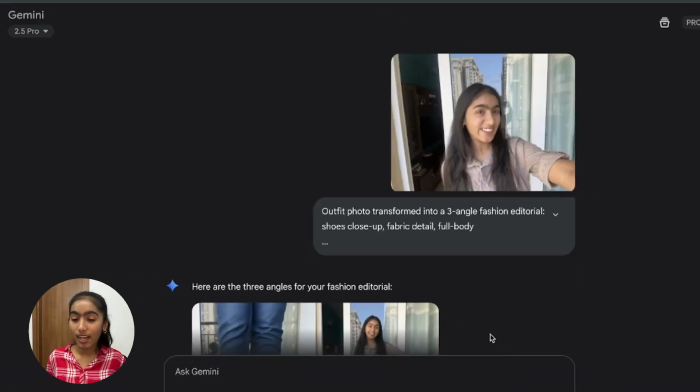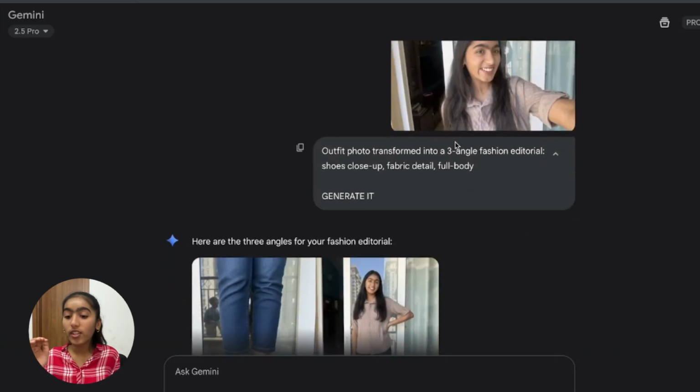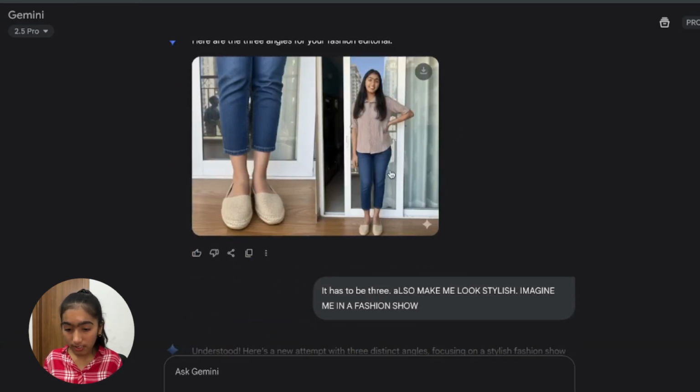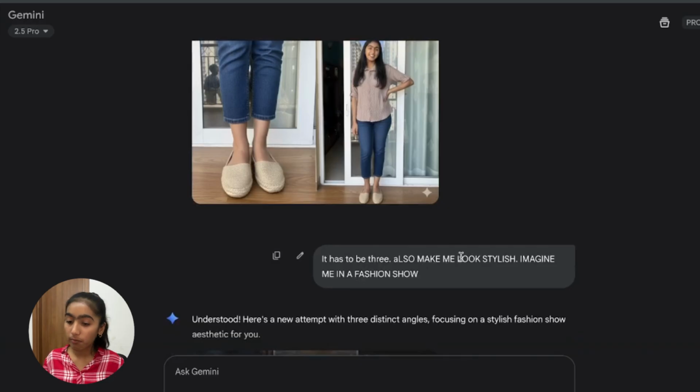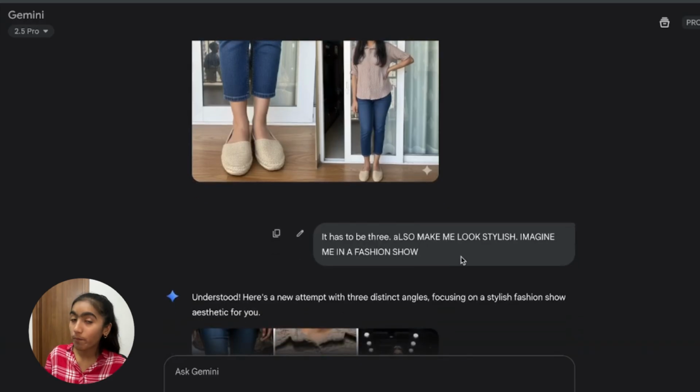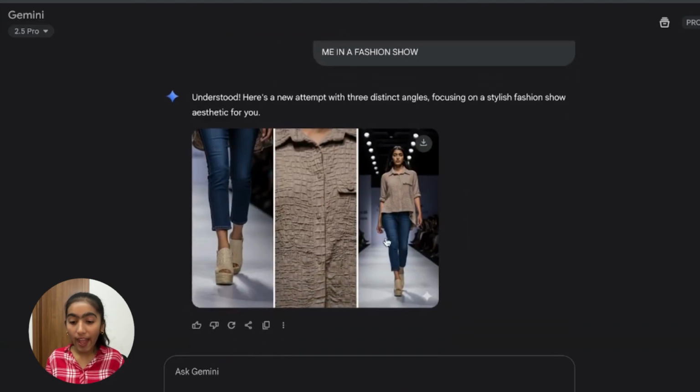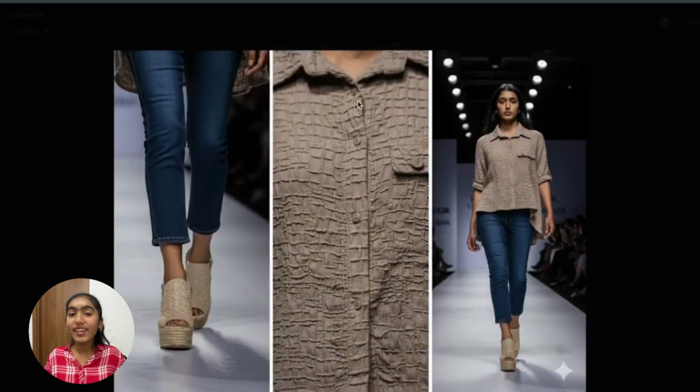I'll show you another example. So here I've asked it, outfit photo transformed into a 3-angle fashion editorial, which has a shoes close-up, a fabric detail, and a full body image. First, it created this, but then I said it has to be 3, also make me look stylish. Imagine me in a fashion show. That's what I had to include in the first prompt. But look at this. You can literally post this on Insta showing different professional photos that were taken.